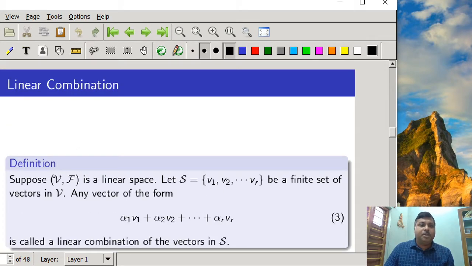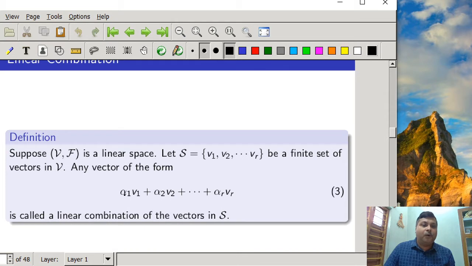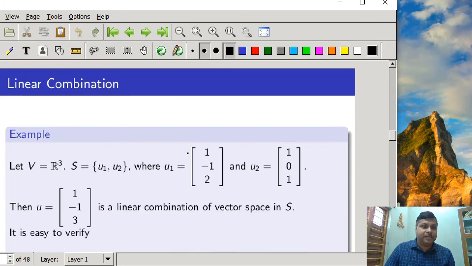Suppose a vector space V, which is defined over the field F, is a linear space, and we have defined a finite set of vectors S, where V1, V2, Vr are vectors from the vector space V. Any vector of the form alpha 1 V1 plus alpha 2 V2 plus alpha r Vr is called a linear combination of the vectors in S.